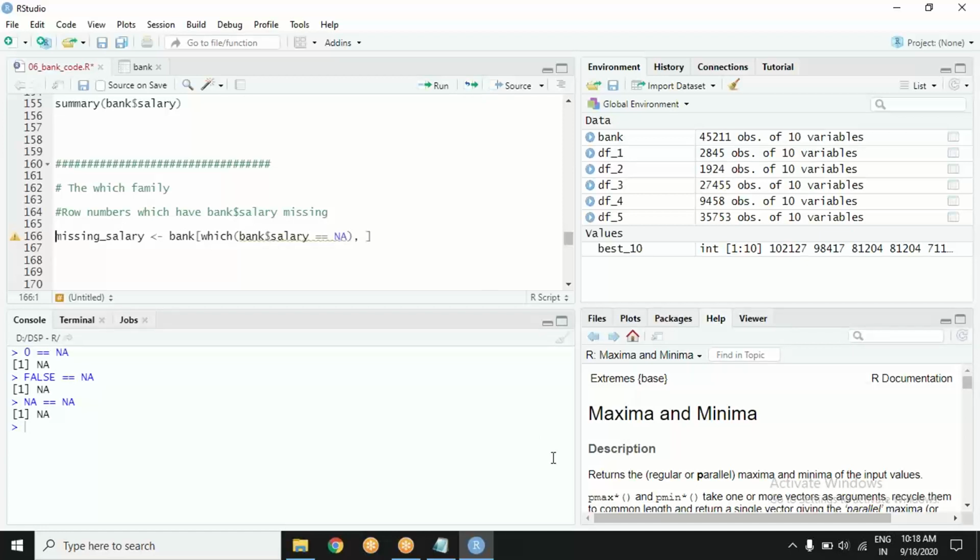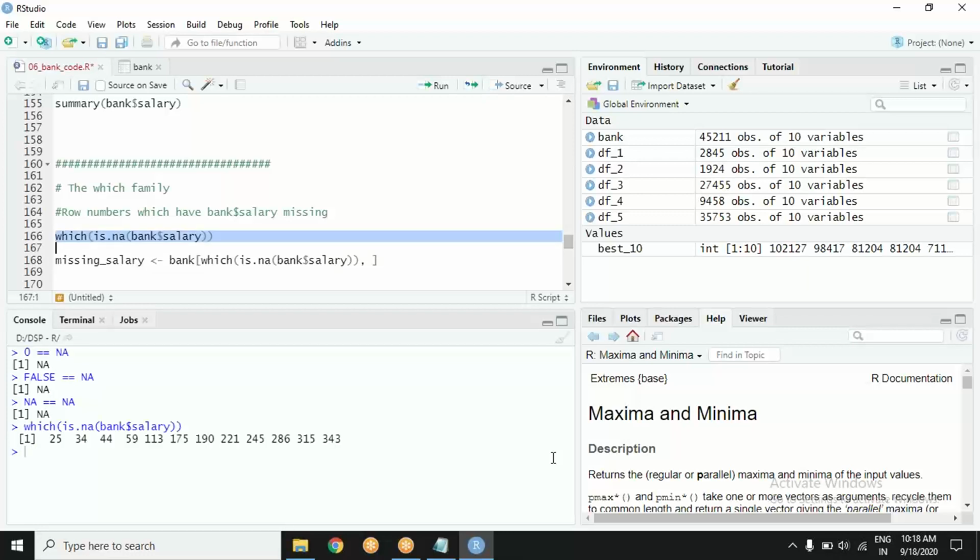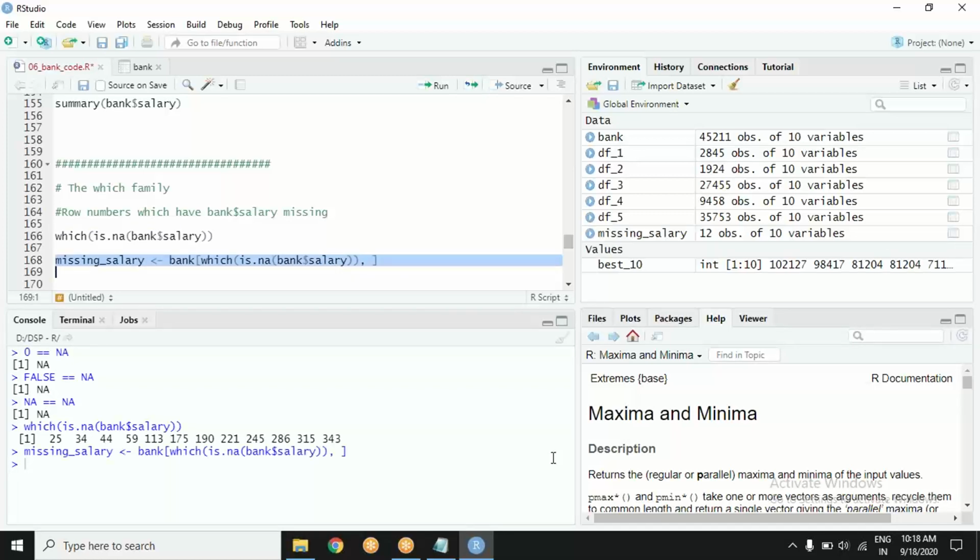How it can be done is by the is.na function. You know the is.na function, which is specifically there only to decide whether a value is NA or not. Its only purpose is to do that. So which is NA? Now I want that data. So I can use the row numbers returned by the which function for this condition, those rows, and I want to call them a new data set, missing salary.